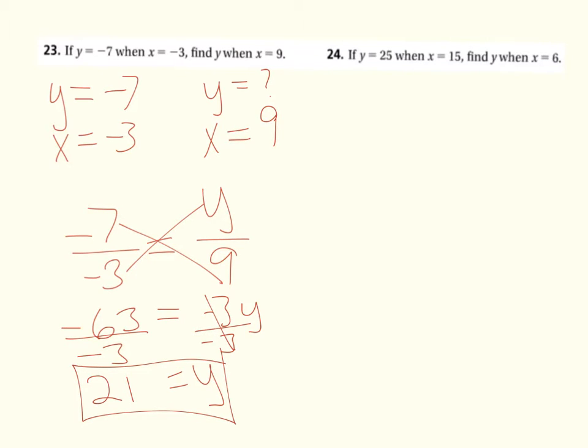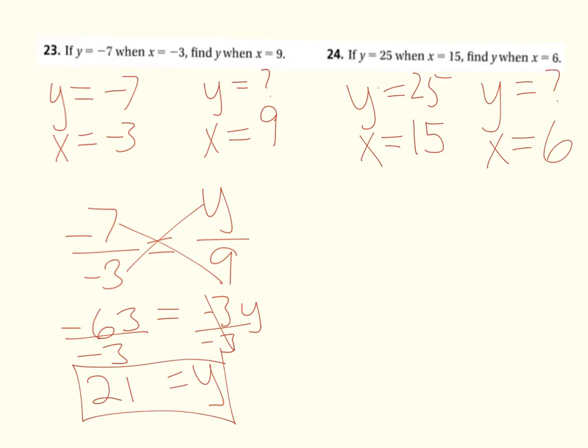Okay, so looking at the second one, if y is equal to 25 when x equals 15, and we want to find y when x is equal to 6. So again, we are looking for y. We know x is equal to 6. So I set up my proportion as y over x.